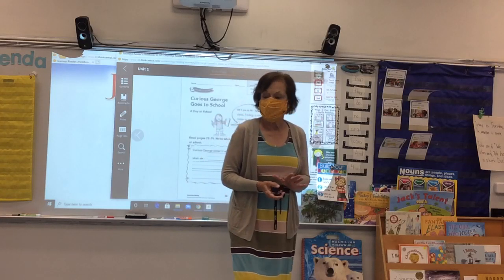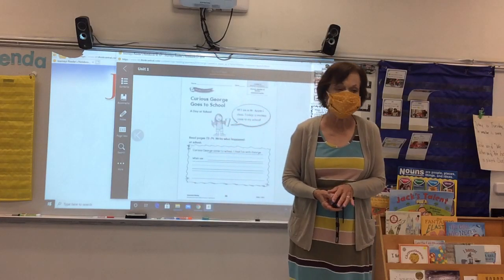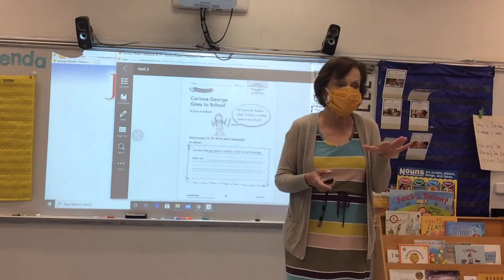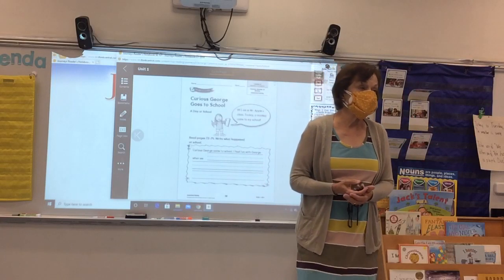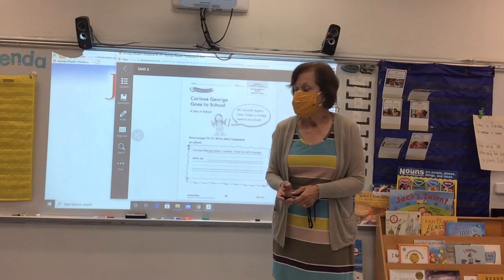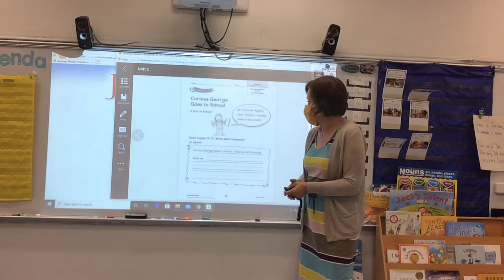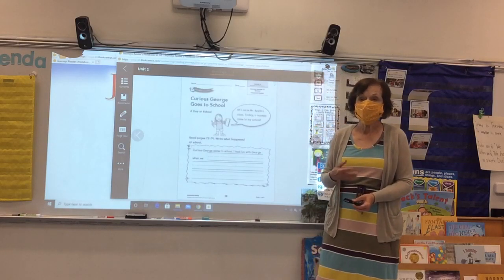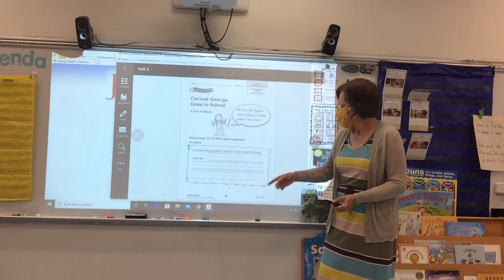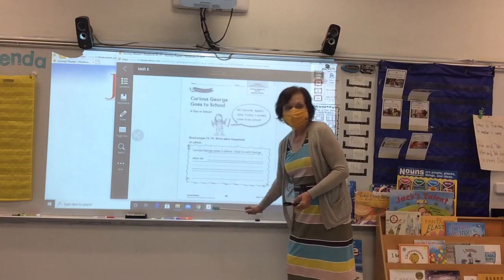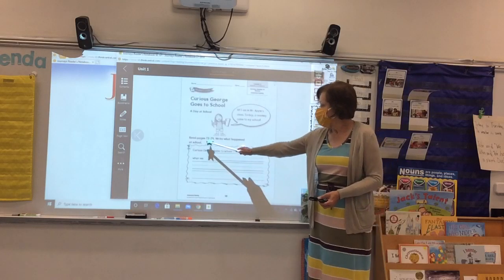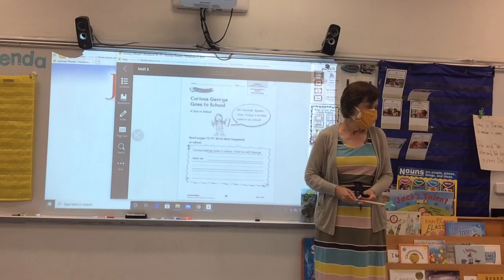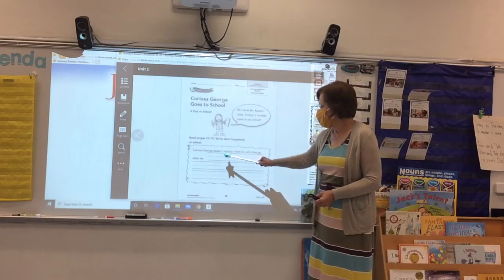Today you are going to reread Curious George at School on your own, in your head. In the classroom, we're not going to say it out loud because everyone's going to be reading at their own pace. Then you are going to think about Curious George coming to our classroom. So after you read the whole story, you're going to go back and read pages 72 through 74 in your book. And then you're going to write what happened at school.